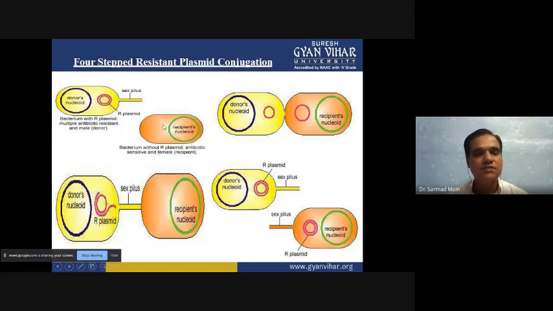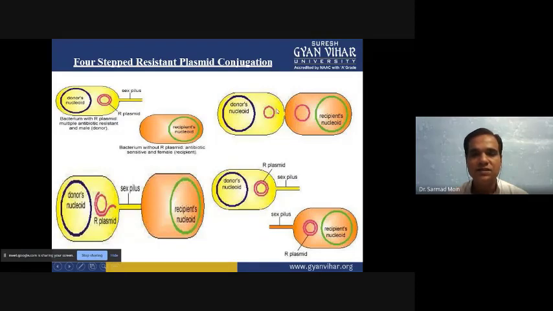The recipient, which doesn't have these resistance genes, comes near, and the donor forms the sex pili. When they are connected with the sex pili, the double-stranded DNA molecule of the R plasmid can transfer a single-stranded molecule through the sex pili, and the donor and recipient both end up having single-stranded DNA.